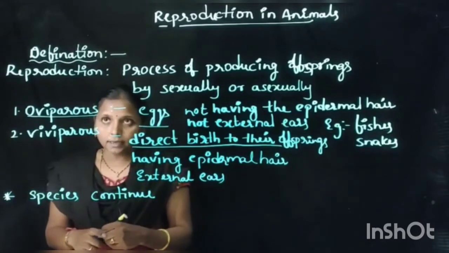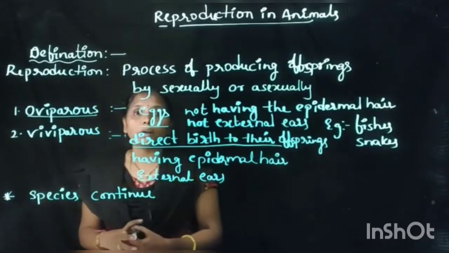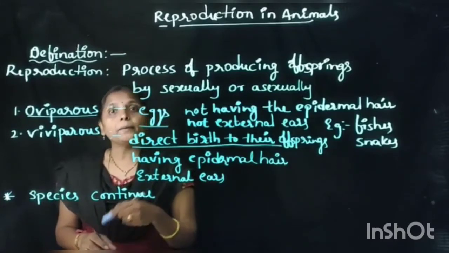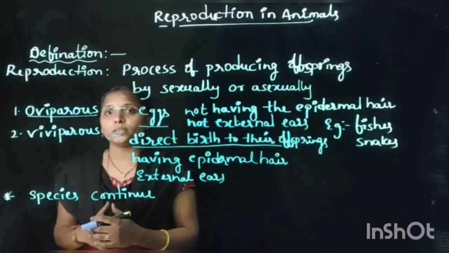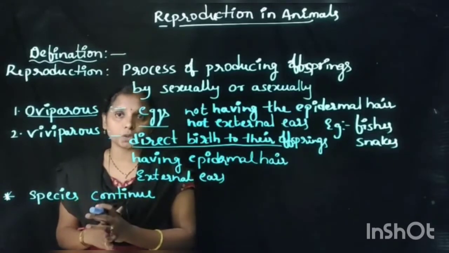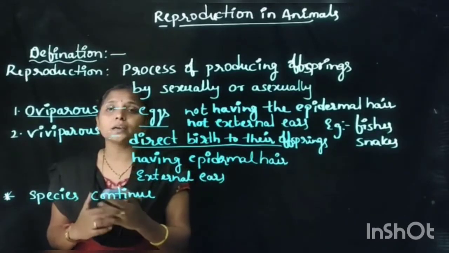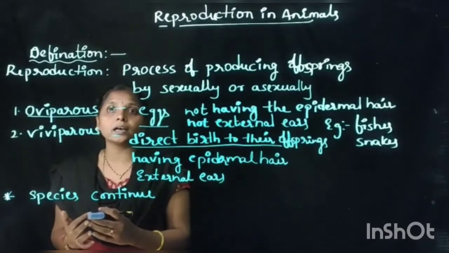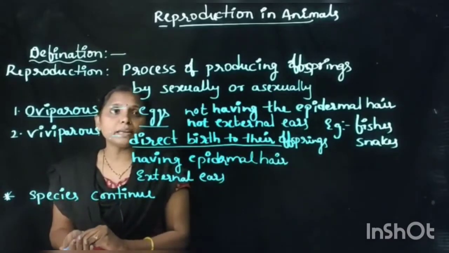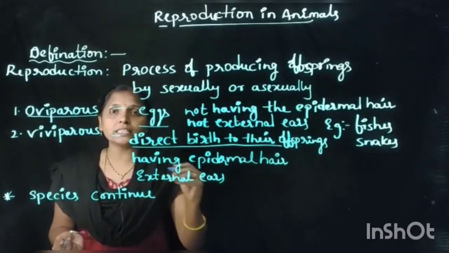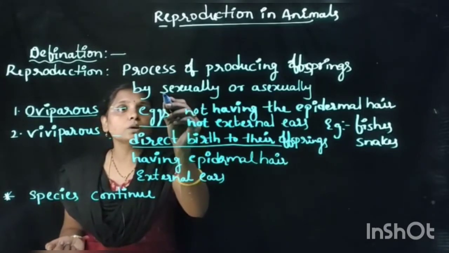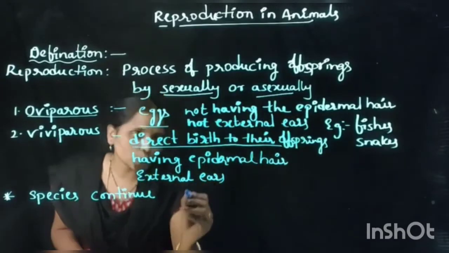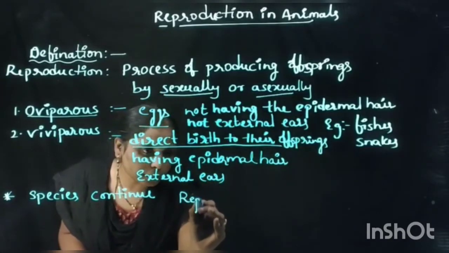And how do the animals reproduce their babies? There are two major ways, two major types of reproduction. What are the two major types of reproduction? Already we studied about those reproductions in the plant body. In a similar manner, in the animals, they also reproduce in two ways, like sexually and asexually.